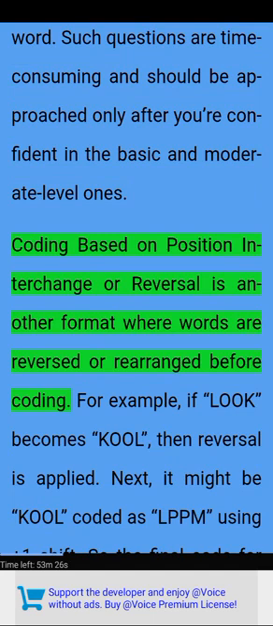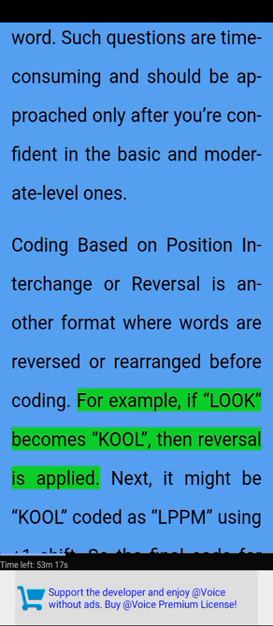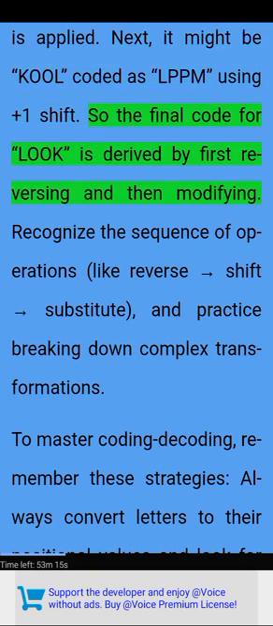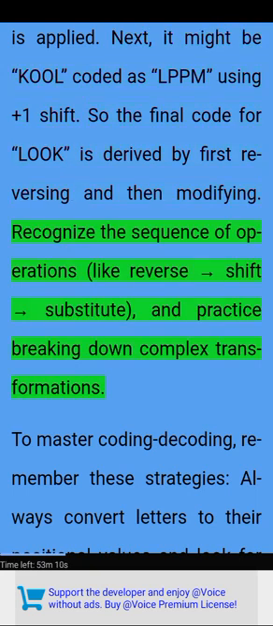Coding based on position interchange or reversal is another format where words are reversed or rearranged before coding. For example, if LOOK becomes COOL, then reversal is applied. Next, it might be COOL coded as LPPM, using a +1 shift. So the final code for LOOK is derived by first reversing and then modifying. Recognize the sequence of operations like reverse → shift → substitute and practice breaking down complex transformations.